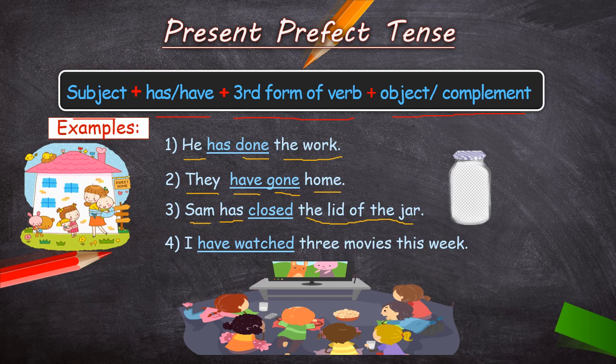Now take the fourth example. I have watched 3 movies this week. So what is the subject here, children? I have plus third form of verb watch. What is that? Watched. Watch, watched, watched. So watched is the third form of verb watch. 3 movies this week. This is the object. So this is how we make sentences in present perfect tense. I believe it is clear to you all.